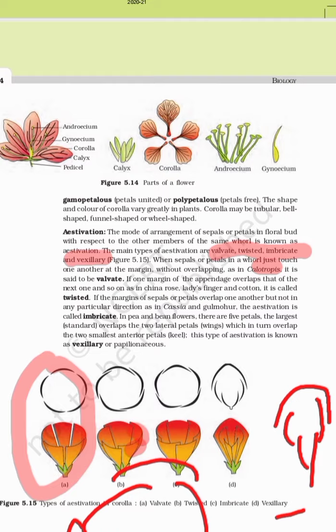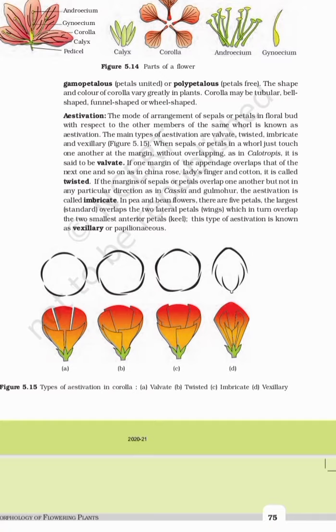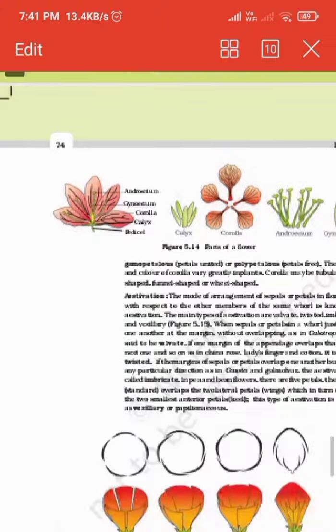These are four types of estivation. You have to remember it by imagining the figure in your mind. Again, four types of estivation: valvate, twisted, imbricate and vexillary. You have to learn the examples of each. That was in calyx and corolla.